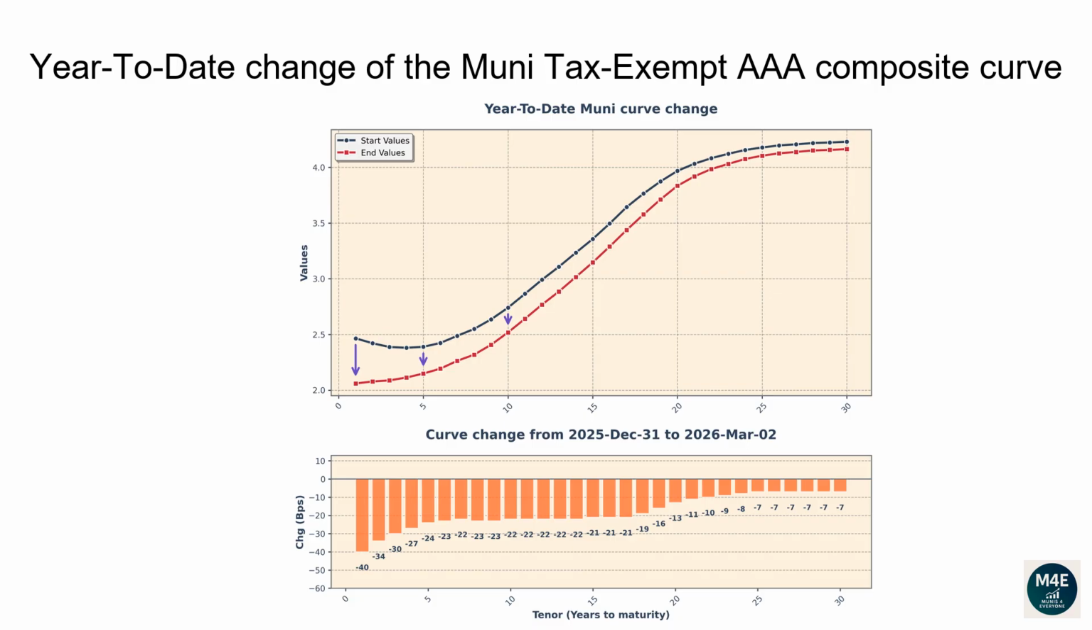The 1-year tenor changed -33 basis points. The 2-year tenor changed -26 basis points. The 5-year tenor changed -13 basis points. The 10-year tenor changed -9 basis points. The 20-year tenor changed -6 basis points. The 30-year tenor changed 1 basis point.